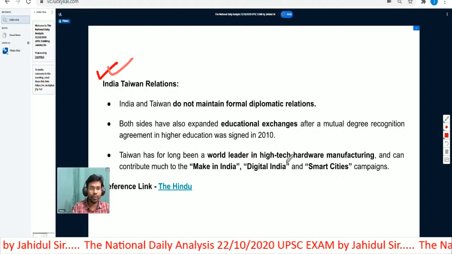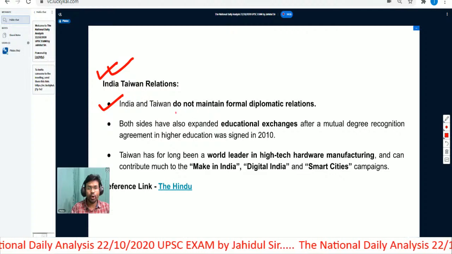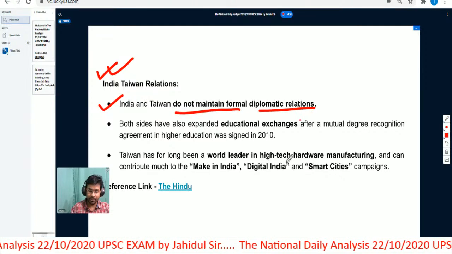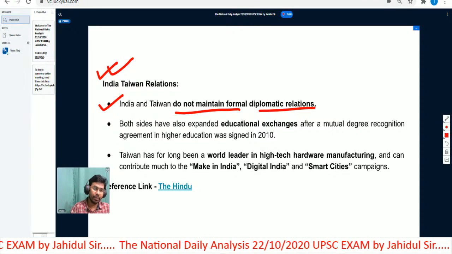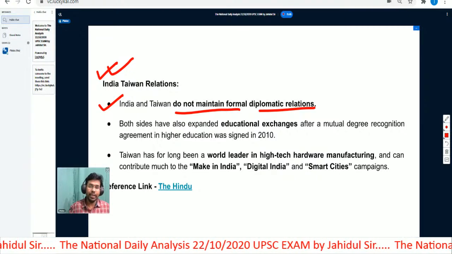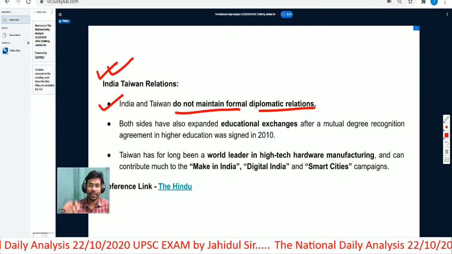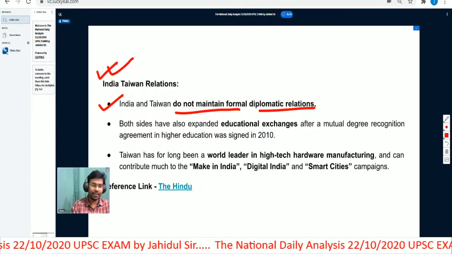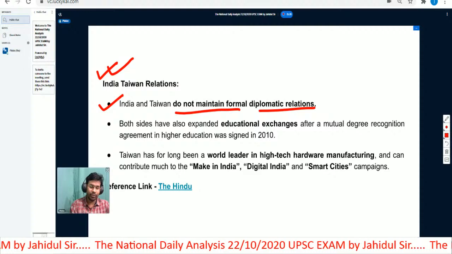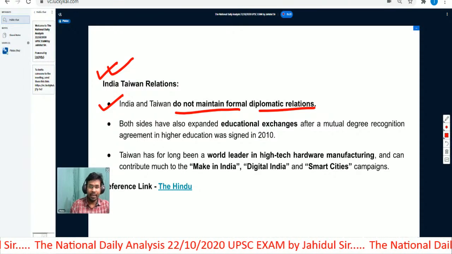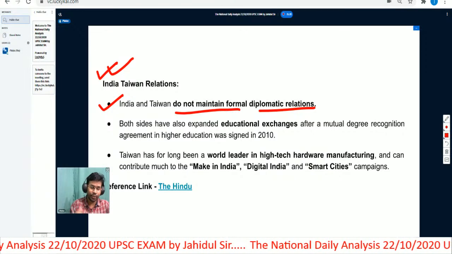So let us understand what the India-Taiwan relation is. India and Taiwan do not maintain formal diplomatic relations, which means we do not have an embassy in Taiwan, and Taiwan does not have an embassy in India. Maintaining diplomatic relations means one country needs to have its established embassy in the other territory. We may have consulates that deal with trade-related things, but diplomatic relations would mean we may not consider passports of Taiwan as a passport of a particular country.